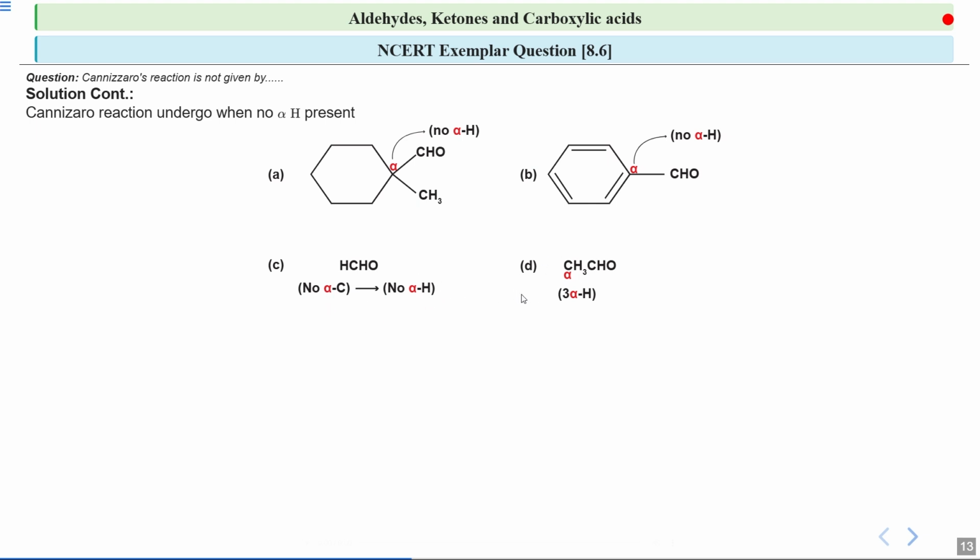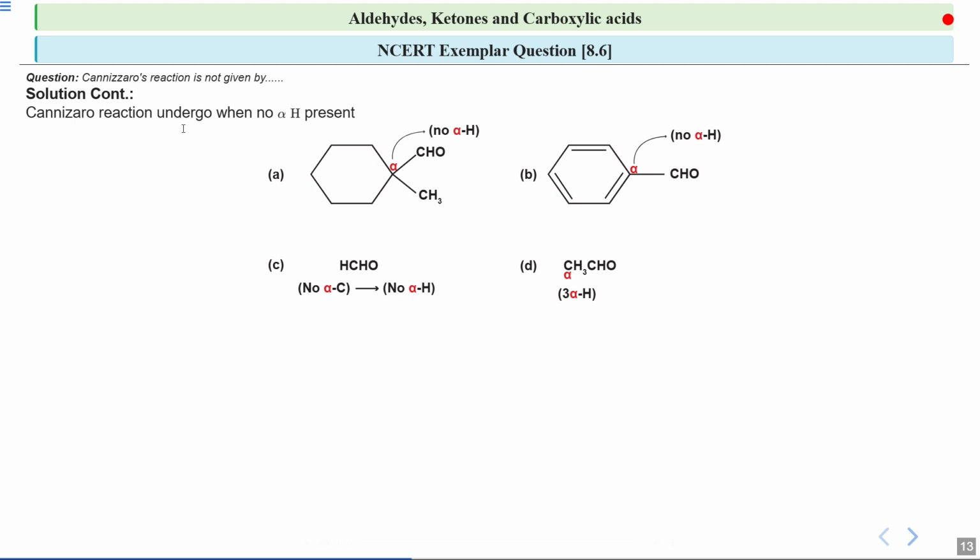But in the D part you can see there is alpha hydrogen. See, this is the carbon which is next to this carbonyl group, and this is the hydrogen which is alpha hydrogen. So it has 3 alpha hydrogens.